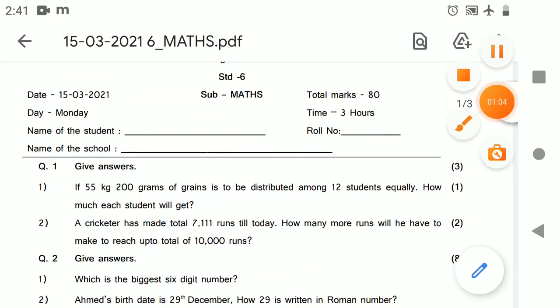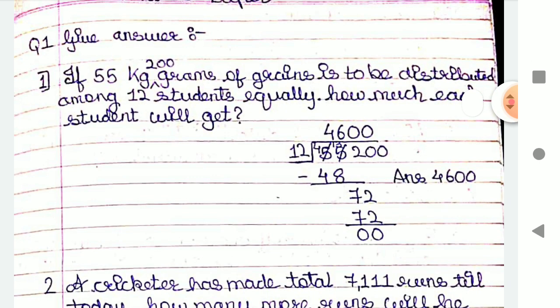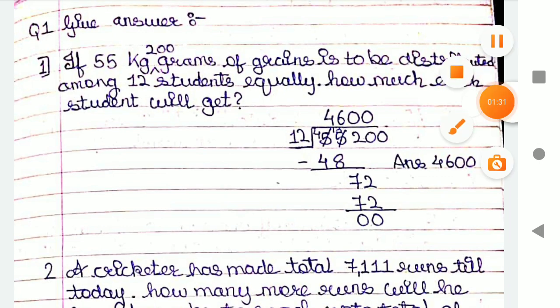Okay friends, here is the answer. Maths paper. If 55 kg 200 grams of grains is to be distributed among 12 students, then we have to divide. First of all, we have converted kilograms into grams, so it will give you 55,200 grams, and then we have divided, so 4600 grams.